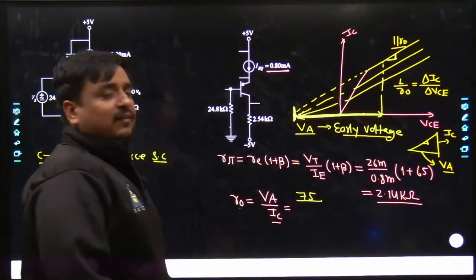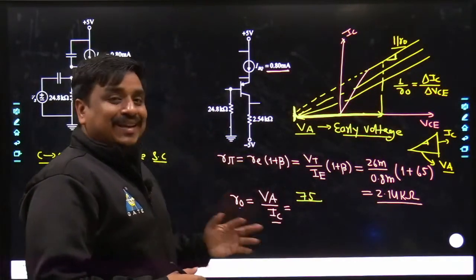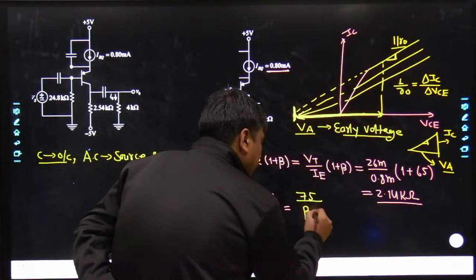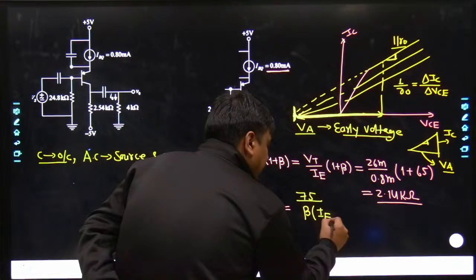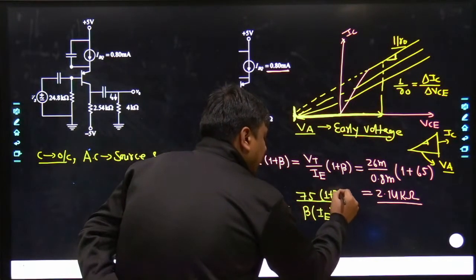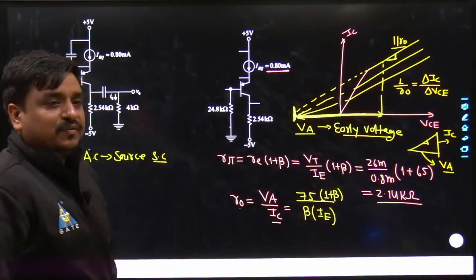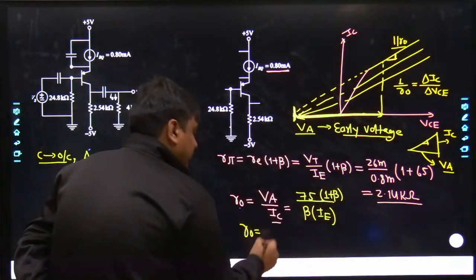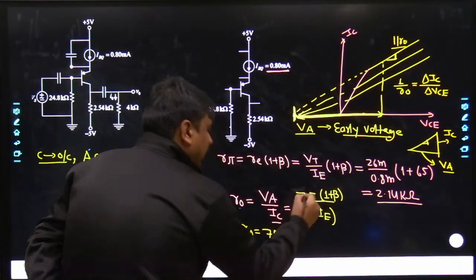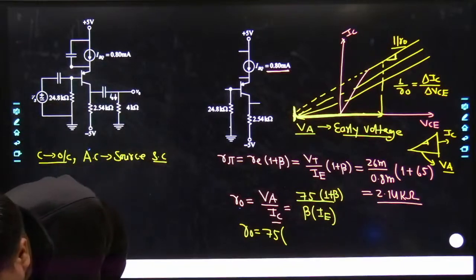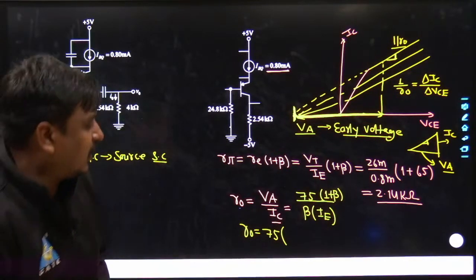IC: the value of IE is known to me, and from IE I need to get the value of IC. That equals beta times IE divided by 1 plus beta. The 1 plus beta in the denominator can be shifted upside. So here you get the value of R naught, which is 75. The value of beta is known to me, which is 65.